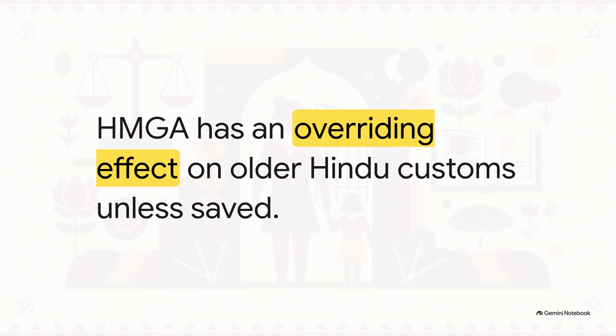Rounding out our basics is Section 5, and this one is a real game changer. Section 5 gives this act an overriding effect. Basically, this means the HMGA overrides older Hindu law customs or texts that deal with guardianship, unless a specific custom is expressly saved by the act itself. So if there's ever a conflict between an old custom and this 1956 act, the act wins, period.